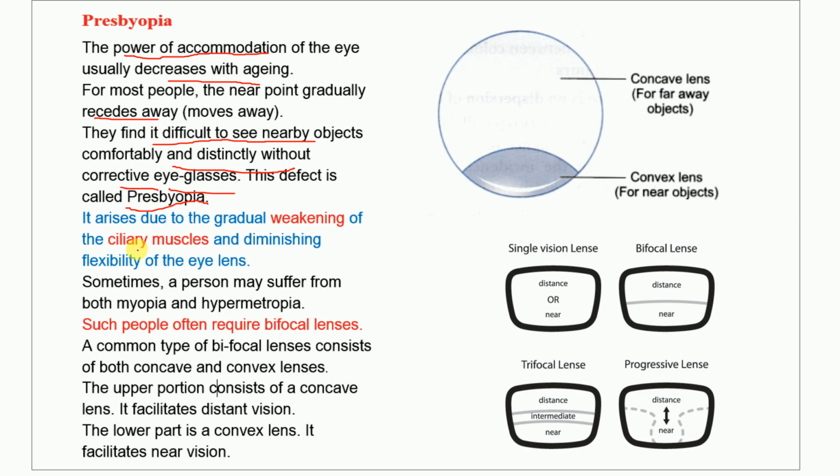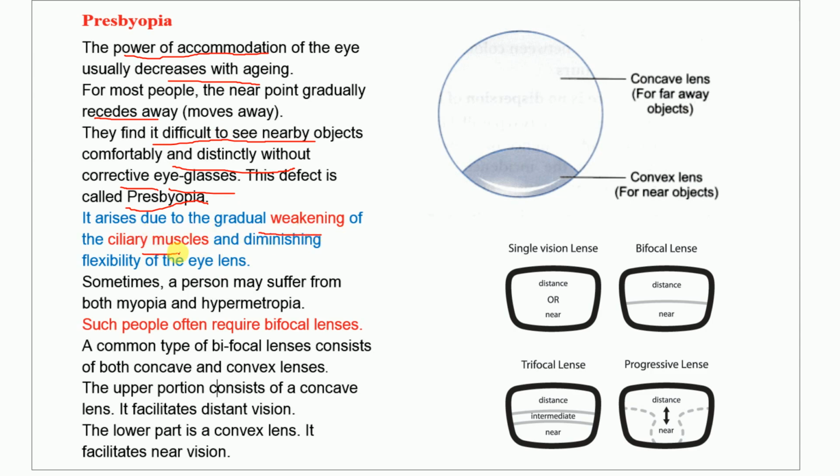Got all of you? Now, it arises due to the gradual weakening of the ciliary muscles. That is, normally their problem is that they cannot see the nearby object. Understand? They cannot see the nearby object. Okay, now what is the reason for it? It is because of the gradual weakening of the ciliary muscle.